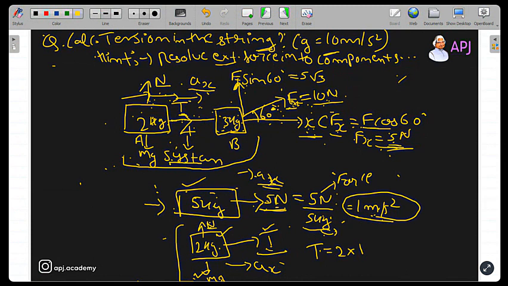Final step is, I told you that this tension is the only force which is responsible for the motion or the acceleration experienced by the 2 kg block. So you will equate this tension to the net force on the 2 kg block in horizontal direction.